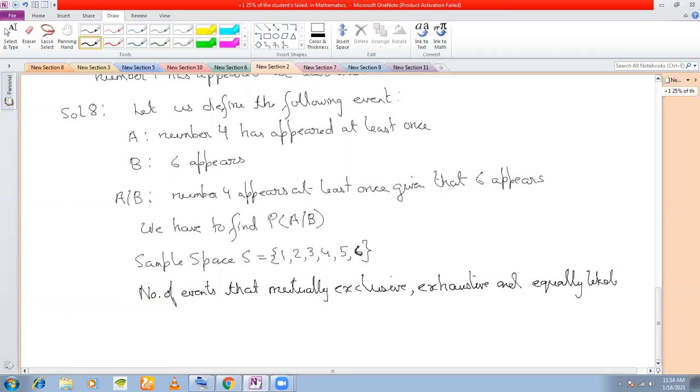This will be 6 because the sample space has 6 events, right? So you've got the denominator of the probability. Now we shall find out what is the event A. The event A: the number 4 has appeared at least once.